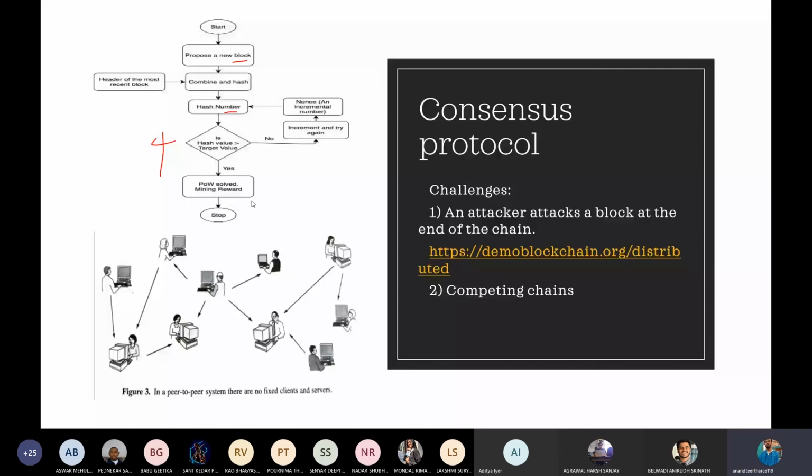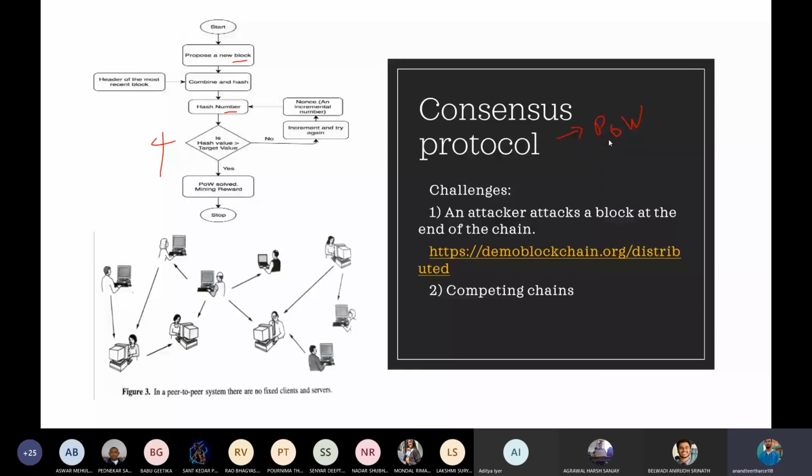Now this proof of work is because the miner who got the hash is using his resources, that is computational power, just as I said just now, the electricity and time and many other resources. So he is actually putting in efforts, he is actually putting in some work to generate this hash. So that's why this hash is called his proof of work. And this proof of work is nothing but the consensus protocol.